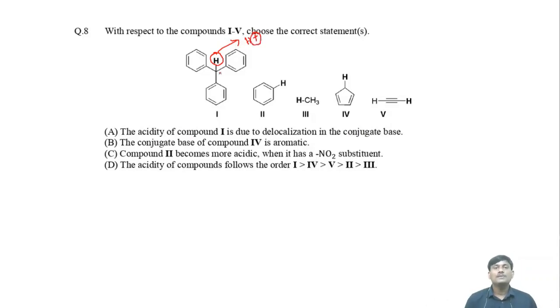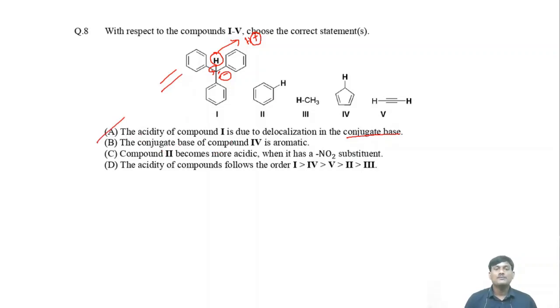When there is a release of H plus ions, here there is a formation of carbanion. This negative charge will be delocalized over these three phenyl rings. That's why the conjugate base is stabilized. Okay, when the conjugate base is stabilized, the molecule will be more acidic. So the first one is correct.